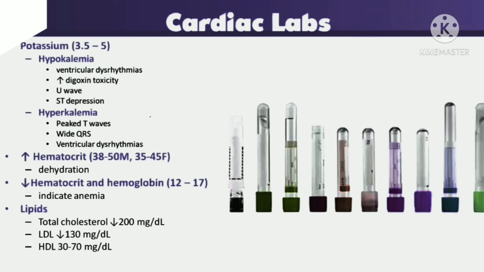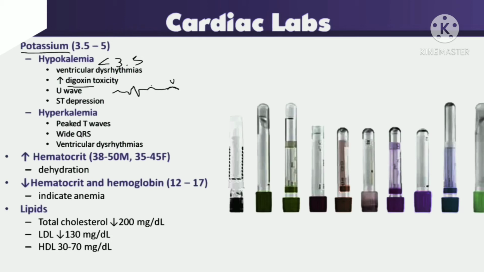Next are the cardiac labs. Here potassium plays a very important role in finding out the heart function. The normal range of potassium is 3.5 to 5 mg per dl. Hypokalemia is nothing but decreased potassium levels, and the findings in hypokalemia are ventricular dysrhythmias and increased digoxin toxicity,